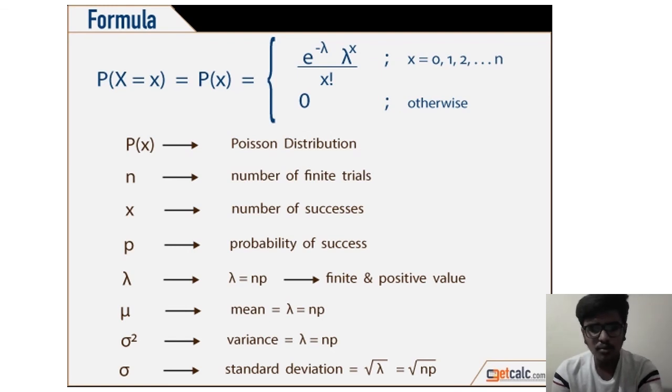Here n is the number of finite trials, x is the number of successes, p is the probability of success, and lambda equals np, which is finite and positive. Mu equals the mean, which equals lambda equals np. Sigma squared is the variance, which is lambda equals np, and sigma is the standard deviation, root lambda equals root np.